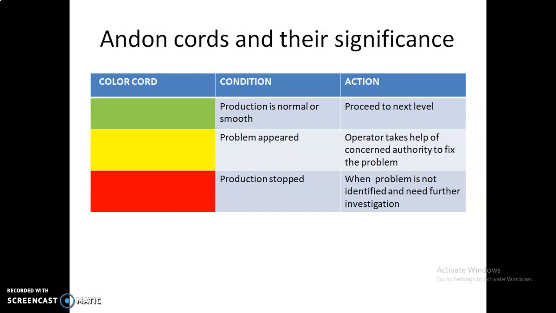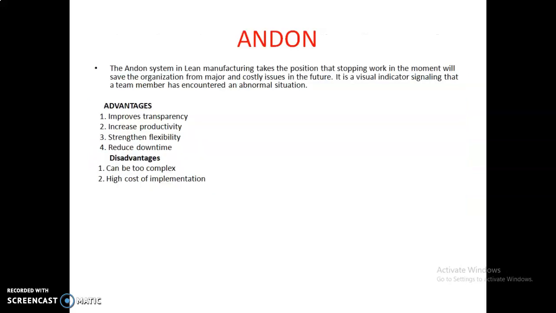Operator takes help of concerned authority to fix the problem. Green means production is normal or smooth and we can easily proceed to the next level. This is how it works through three different codes. And there are some advantages. Improved transparency means we can easily check our production process, whether it works correctly or not. Increased productivity, strengthened flexibility, reduced downtime means reducing the time gap from one process to another process.